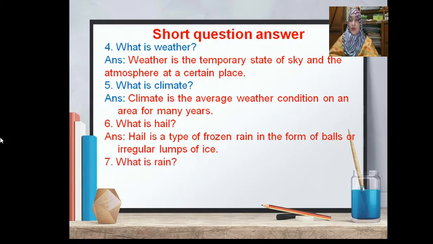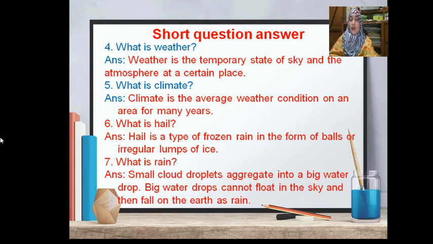Number 7. What is rain? The answer is, small cloud droplets aggregate into a big water drop.